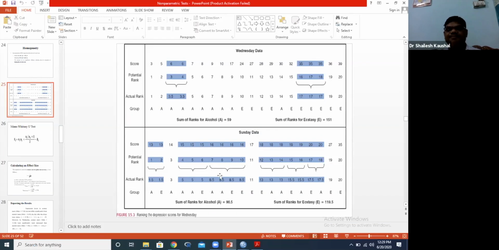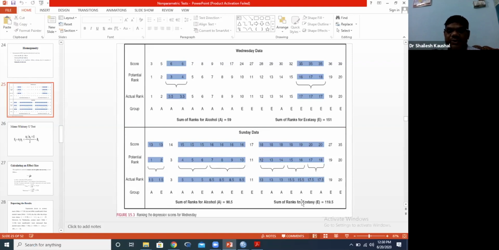Is it clear? Now what will we do? We will sum the ranks. Sum of ranks of alcohol, A, is 90: 1.5 plus 5 plus 5 plus 8.5 plus 8.5 plus 13 plus 13 plus 15, and so on. Now we get the sum of ranks of the alcohol group.